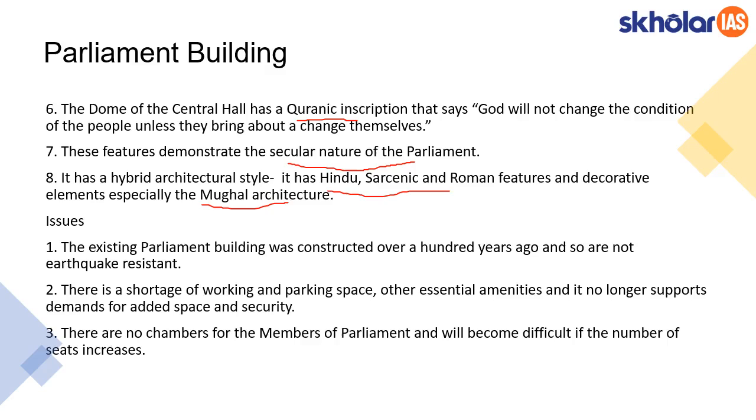They are not going to ask you a direct question on how the Indian Parliament represents the secular nature of Indian society, but rather they would be asking how Indian architecture is reflecting the idea of India. Indian Parliament can be used as an example, and these points can be quoted as reasons for reflecting India's idea of secularism.